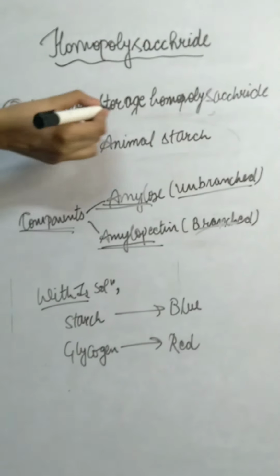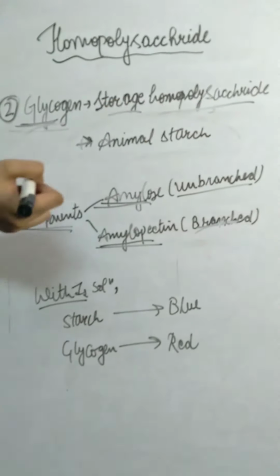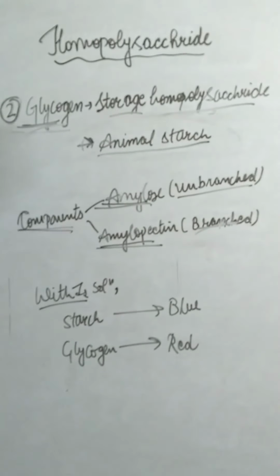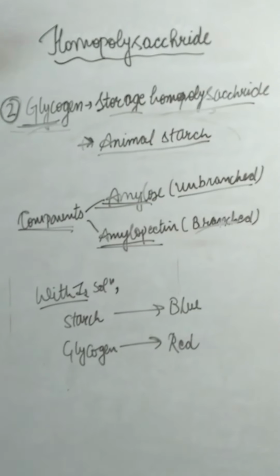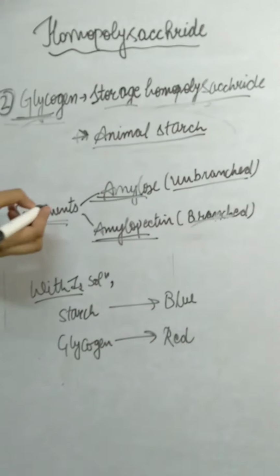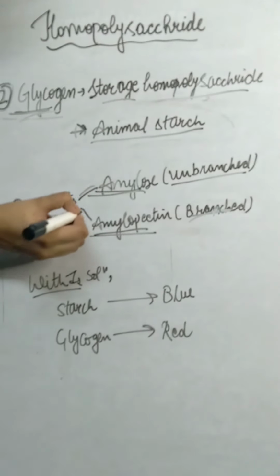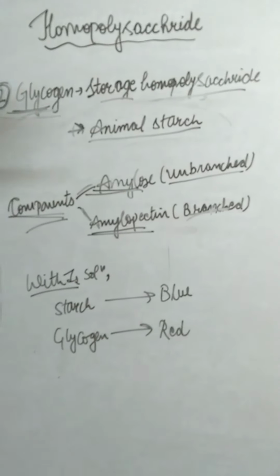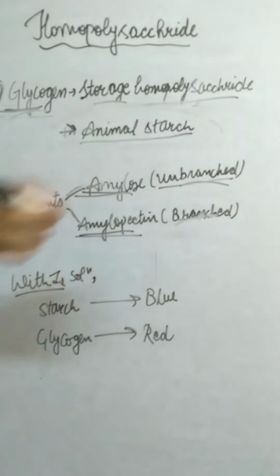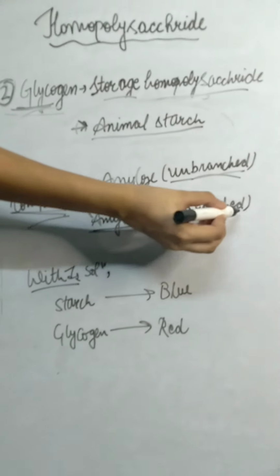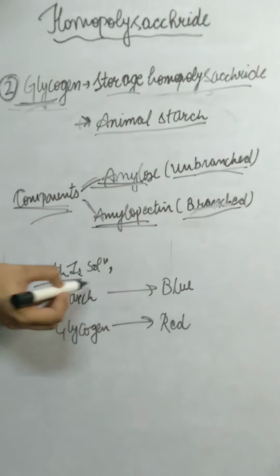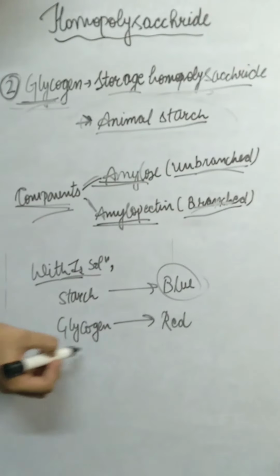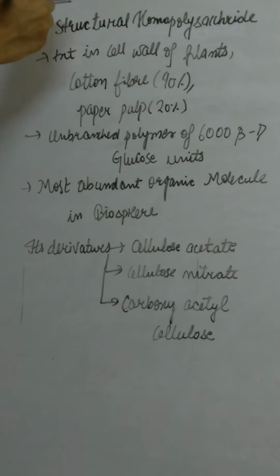Second one is glycogen. It is a storage homopolysaccharide. It is also known as animal starch because in animals, food is stored in the form of glycogen. It consists of two components, amylose and amylopectin. Amylose is the unbranched form, while amylopectin is the branched form. With iodine solution, starch gives blue color, while glycogen gives red color.